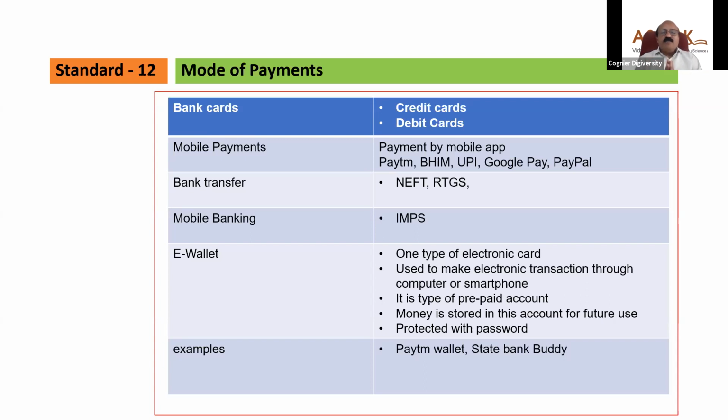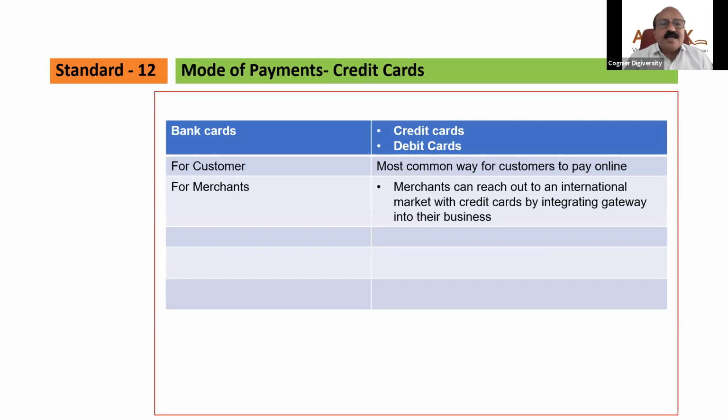Examples of e-wallets are Paytm wallet and State Bank Buddy. So these are the different ways in which, due to electronic media, the transfer of money has become very easy, and there are different modes available now.